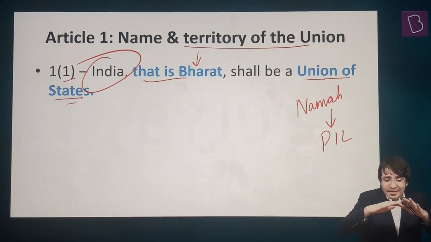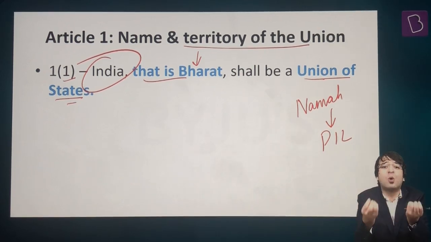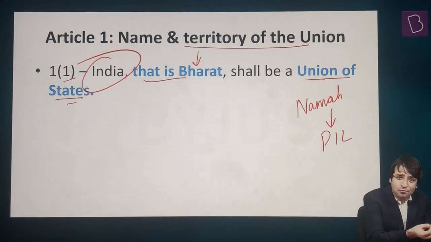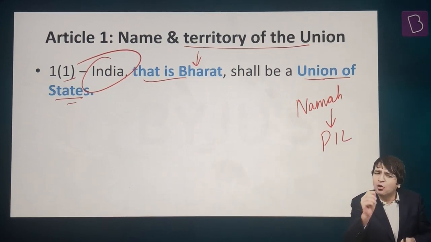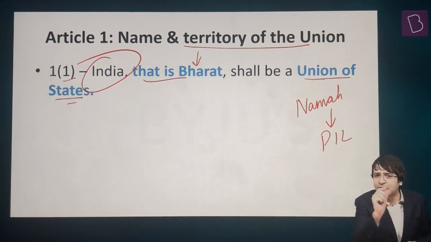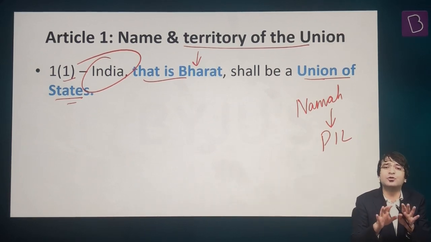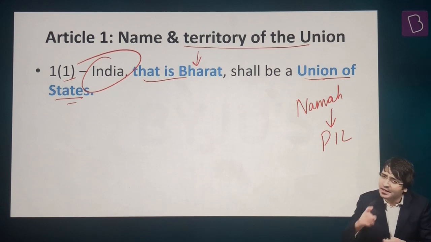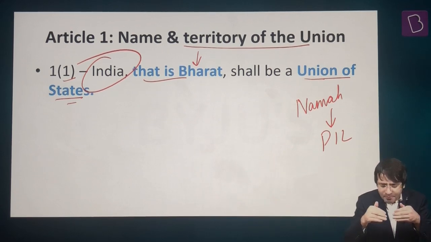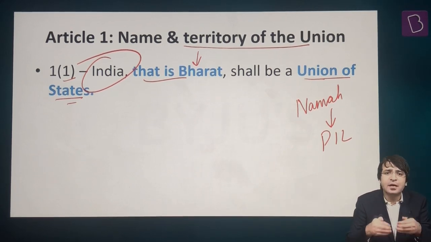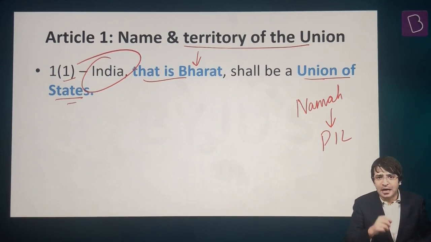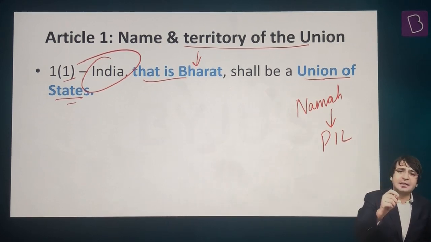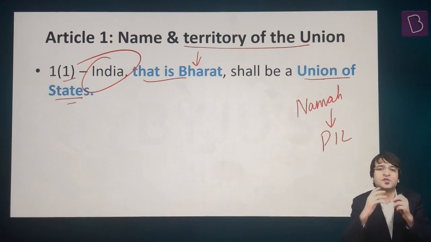Basically, the territory of India consists of what? We can either have states, or union territories, or something else that I'm going to tell you slightly later. But we are not going to discuss the rationale behind why we have union territories. That we will discuss slightly later. But right now, what are we talking about? We are talking about Article 1. Article 1, Clause 1: India, that is Bharat, shall be a Union of States.